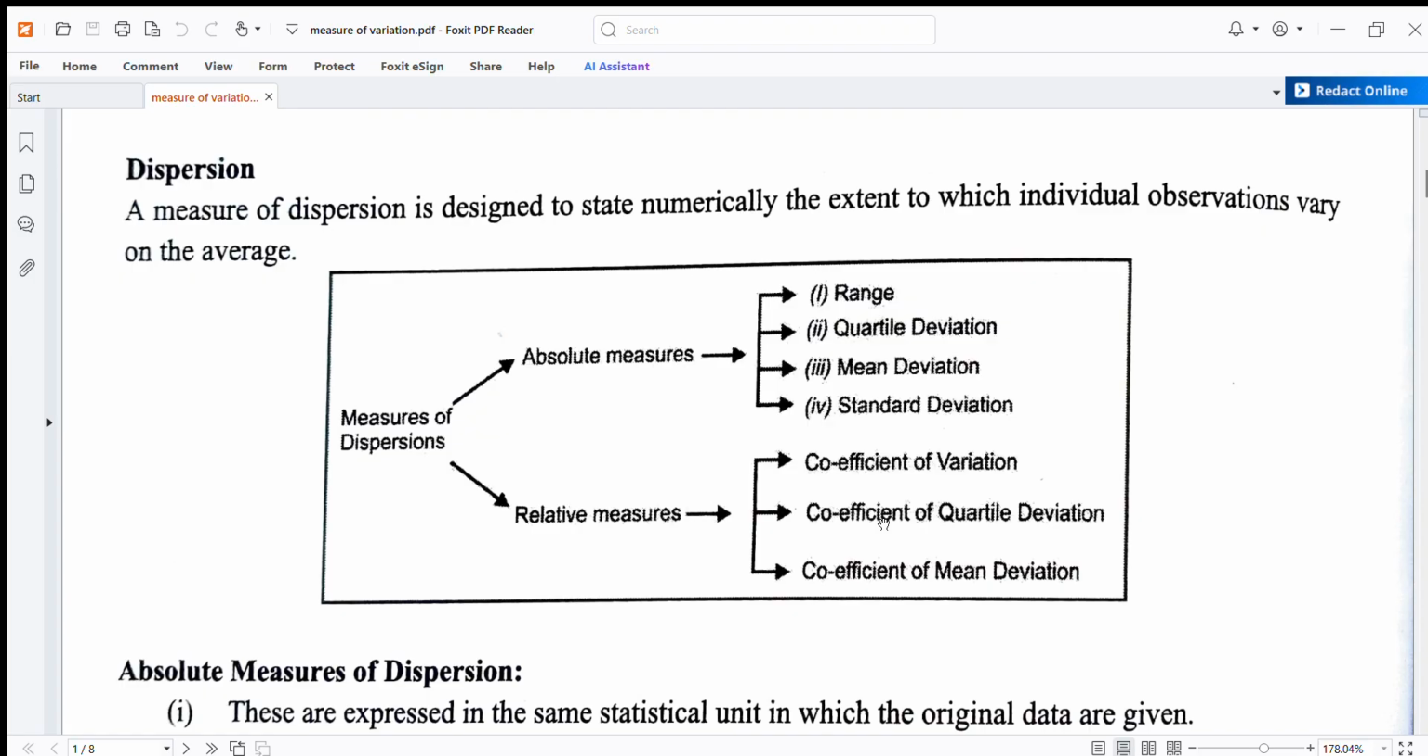I will repeat it once again. Measures of dispersion are of two types. First is absolute measures. Absolute measures are range, quartile deviation, mean deviation, and standard deviation. Relative measures of dispersion are coefficient of variation, coefficient of quartile deviation, and coefficient of mean deviation.